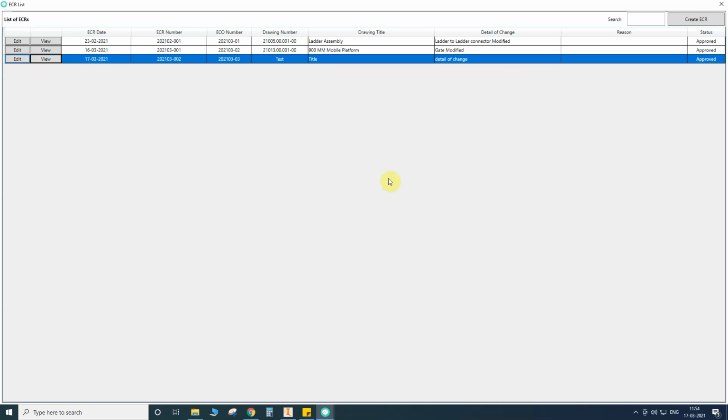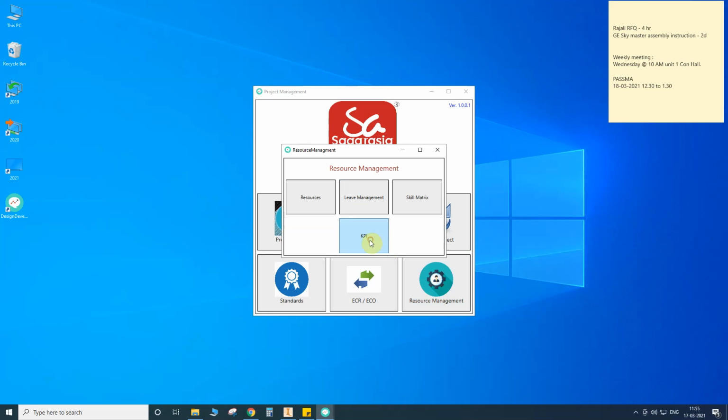One more thing, I requested the developer to give notifications here. Whenever an ECR is received, meaning anybody creates an ECR, one notification will come to the managers. Once an ECR is approved and the ECR number is generated, a notification, a small pop-up, will automatically go to everyone. This is only for ECRs. Right now the KPI is not working; they are working on that.